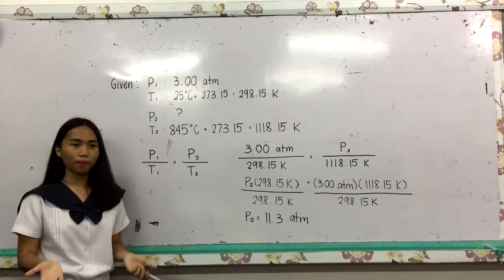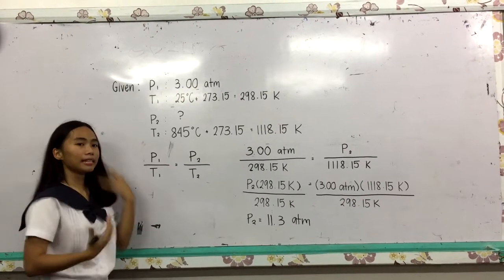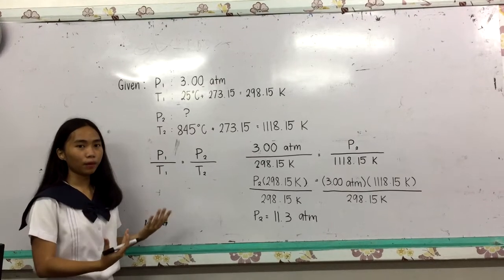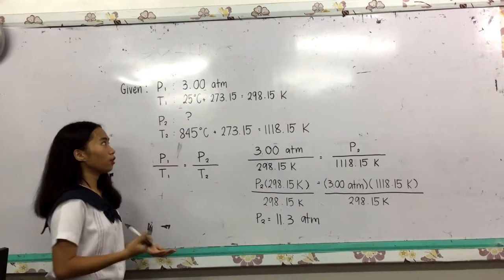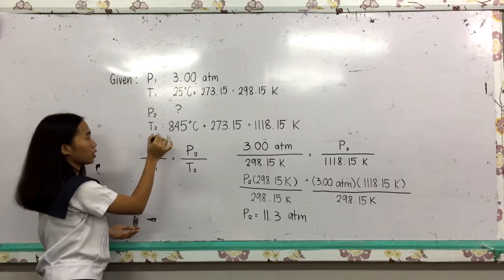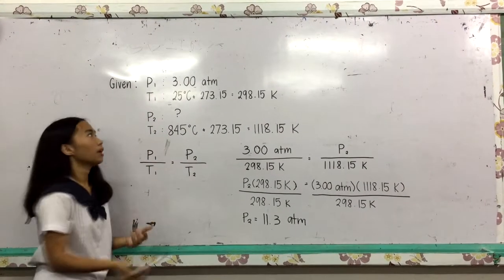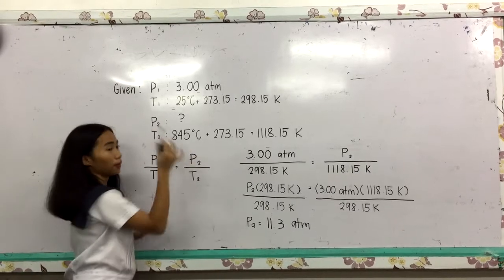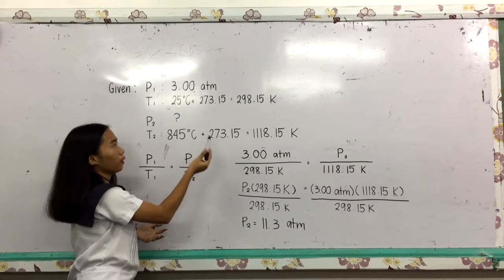What is asked in the problem? The final pressure is asked in the problem. Before we solve for the final pressure of the aerosol can, we must convert the initial temperature and final temperature to Kelvin. So 25 degrees Celsius converted to Kelvin, we add 273.50.